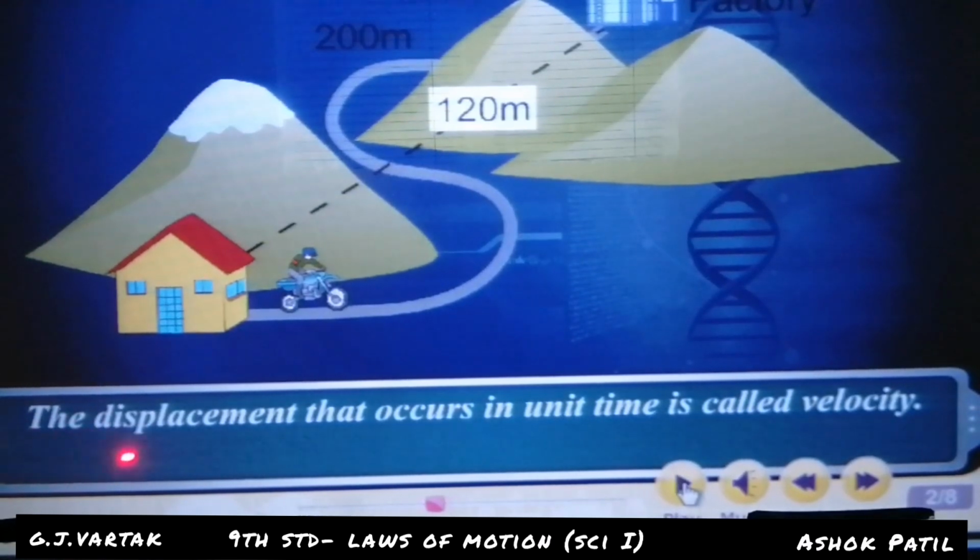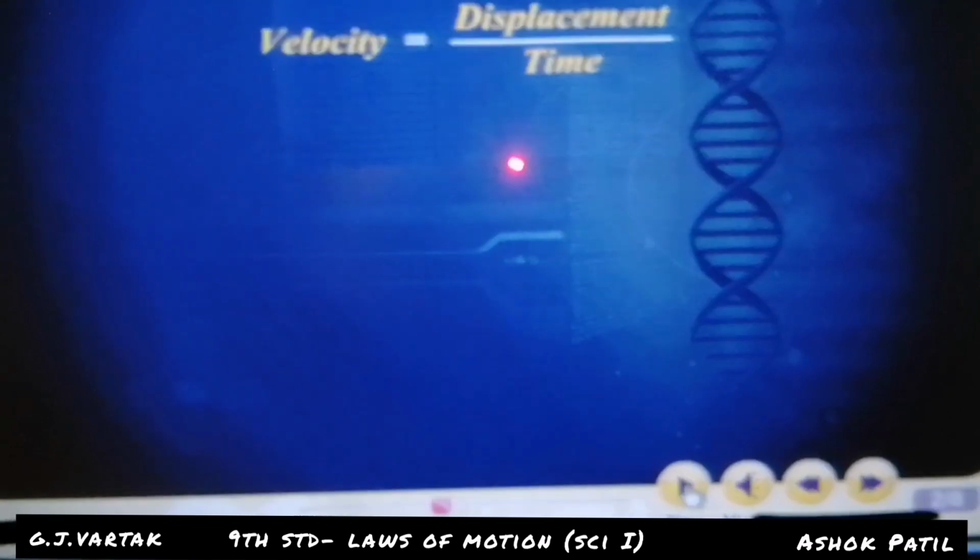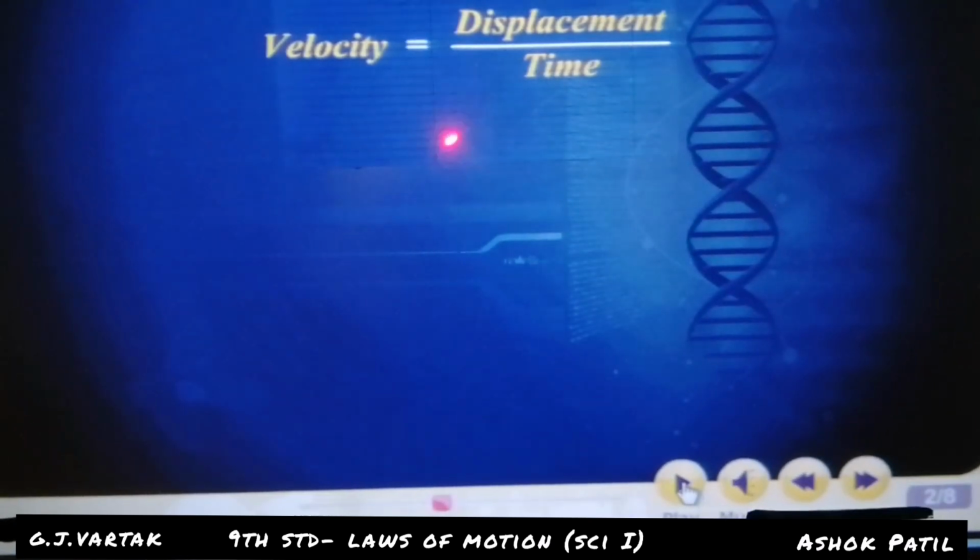The displacement that occurs in unit time is called velocity. The formula of velocity: velocity is equal to displacement upon time.